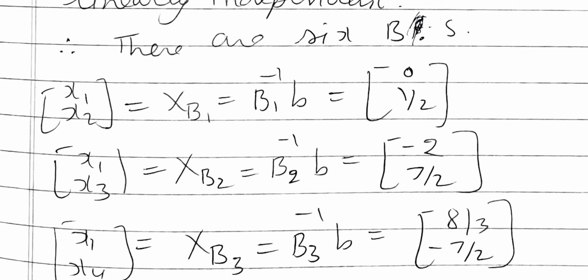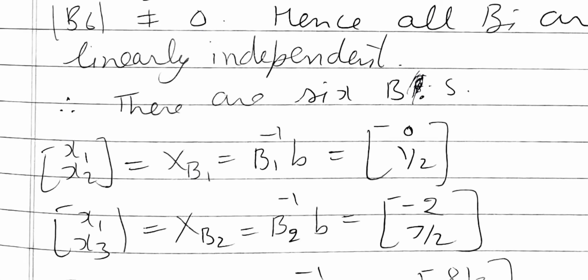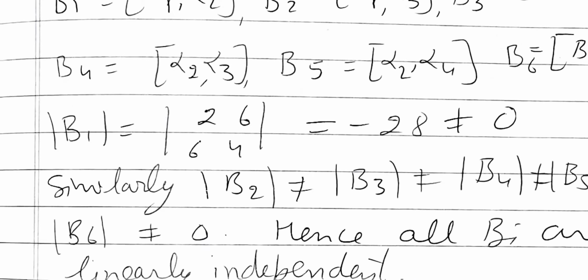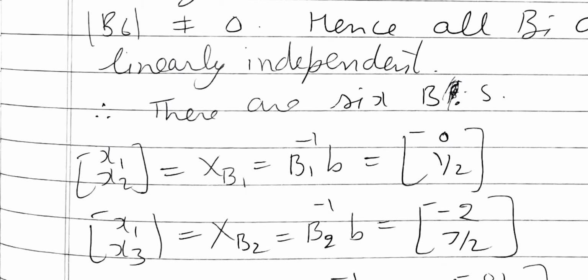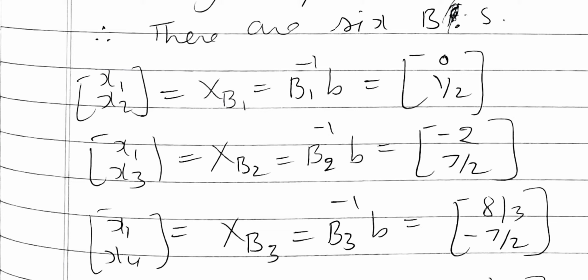What are these? First, xB1 equal to B1 inverse b equal to (0, 1/2). We can put the values of B1 inverse and b and get xB1. Second, xB2 equal to B2 inverse b, we will find (minus 2, 7/2).